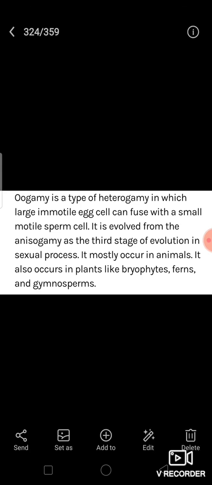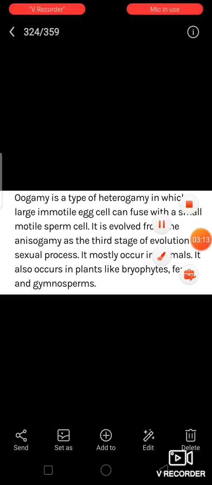Girls, please continue to see the textbook page number 196. I am going to explain that with the slides. Sexual reproduction is oogamous type. What do you mean by oogamy? It is a type of heterogamy in which a large immotile egg cell fuses with a small motile sperm cell. It is evolved from anisogamy as the third stage of evolution in the sexual process. It mostly occurs in animals. It also occurs in plants like bryophytes, ferns and gymnosperms. So I hope you understand what is oogamy, oogamous type.